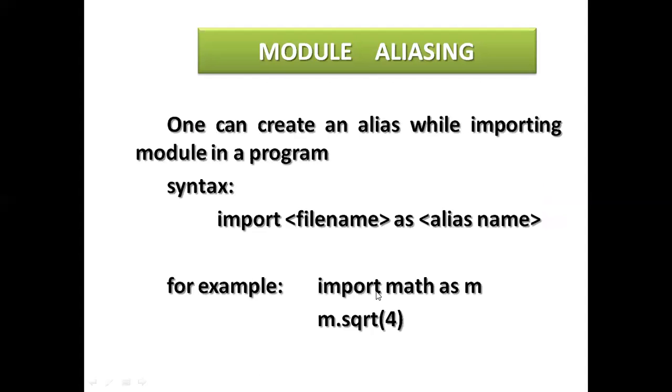See here, import math. I am using math as m. You have already used this in Python, for example, MySQL also has an alias name. This is a temporary name, while the original is a permanent name which is stored in Python packages or libraries. Here I am creating an alias name. So it is import math, and I am importing it as m. So I will use this temporary name, m.sqrt. No need to write math. Here I will use m.sqrt.